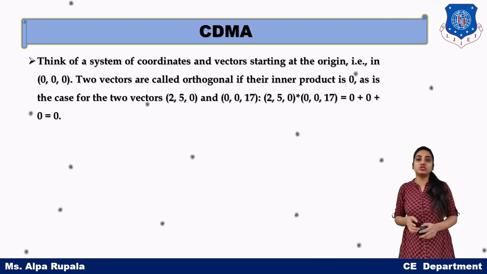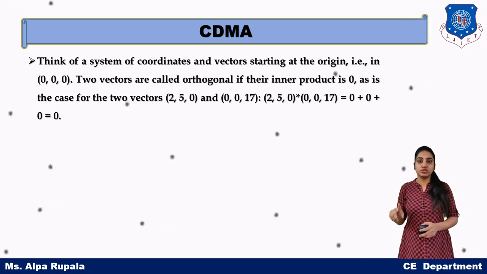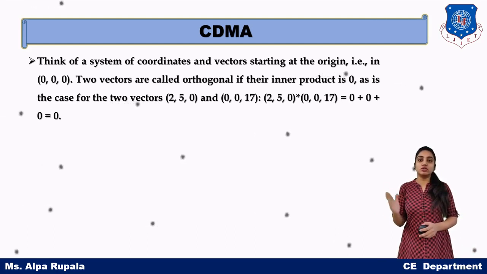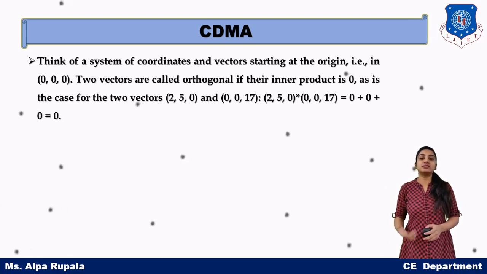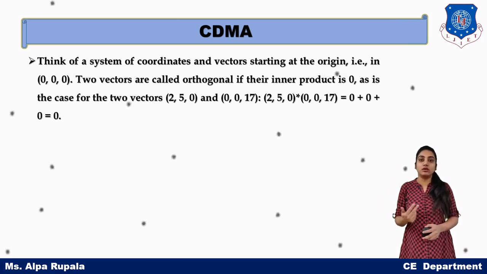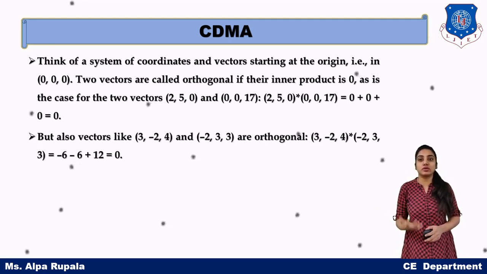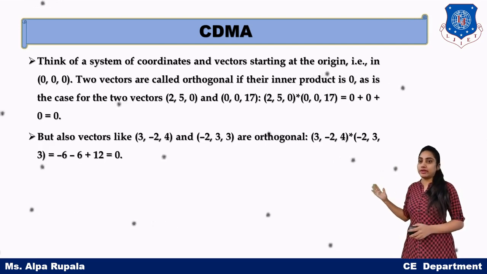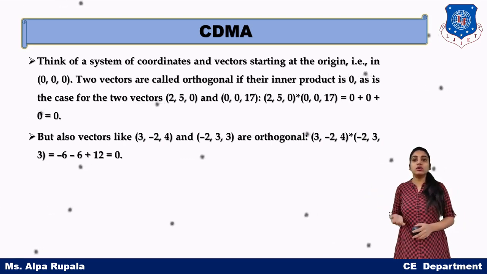If we multiply these 2 vectors, 2 multiplied by 0 is 0, then 5 multiplied by 0 is 0, and 0 multiplied by 17 is 0. So 0 plus 0 plus 0 equals 0. We get the inner product value as 0, so these 2 codes are said to be orthogonal codes. It is not necessary that we must have 0 in our code. For example, the codes 3, minus 2, 4 and minus 2, 3, 3 are also orthogonal codes.